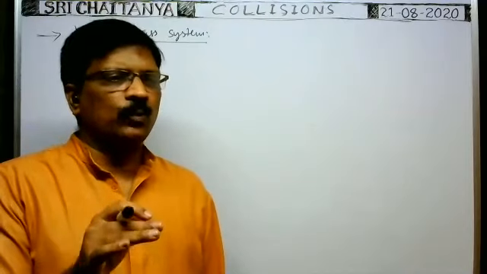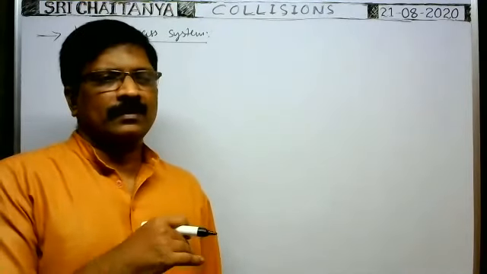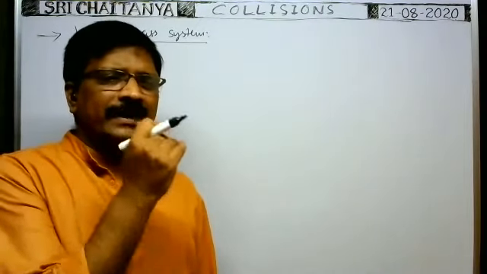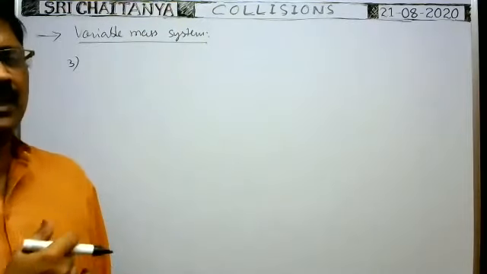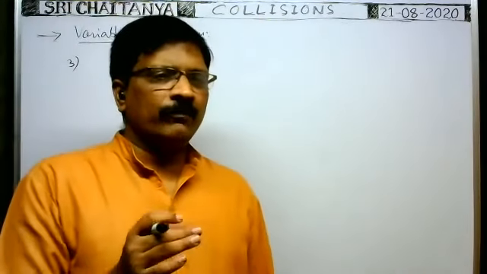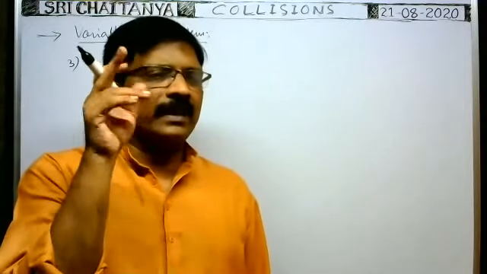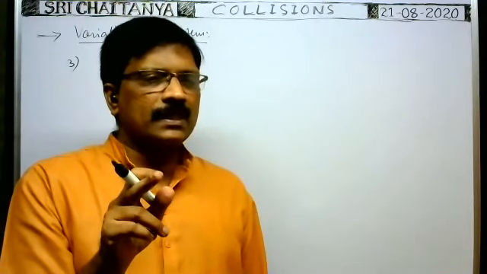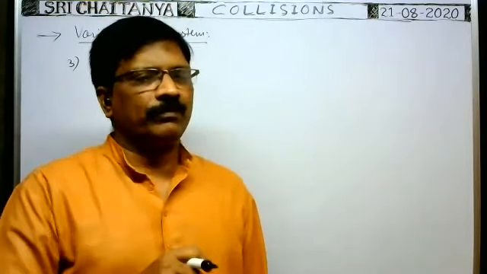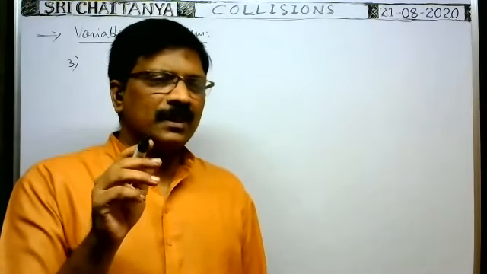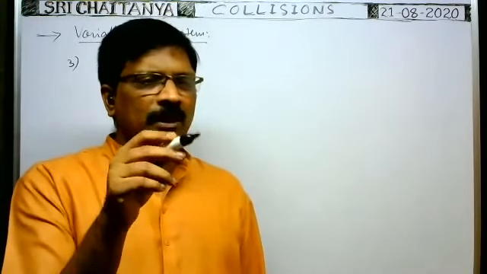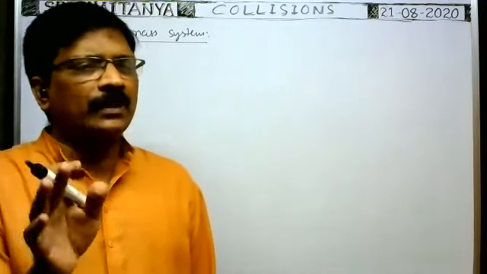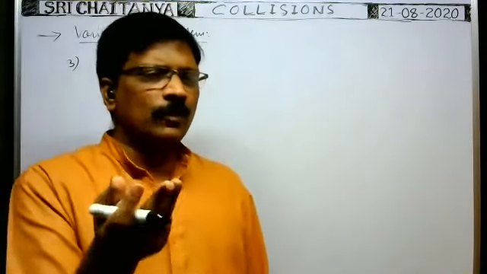Next, in the case of a rocket, we observed the thrust acting on the rocket, the acceleration of the rocket, and then the velocity of the rocket at any time t. In that way, we derived the different formulas. Suppose the rocket starts from rest; then in that formula we got v is equal to u minus gt plus vr into dm by dt. At t is equal to 0, if the initial velocity is 0, you write u is equal to 0. And if gravity is ignored, you put small g also equal to 0.